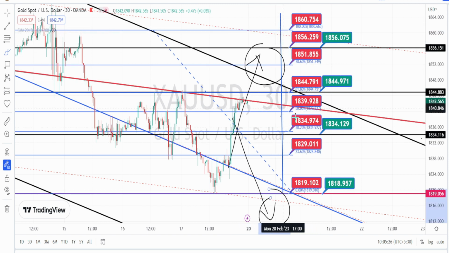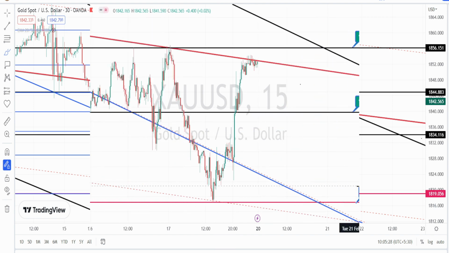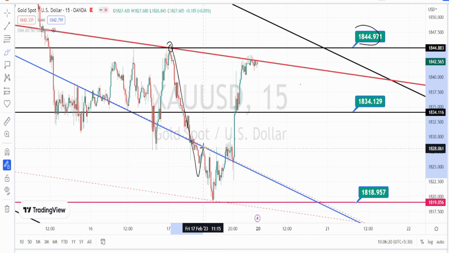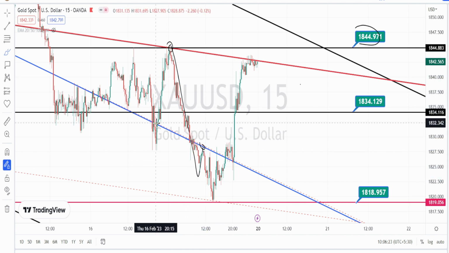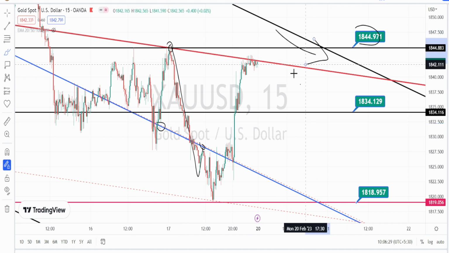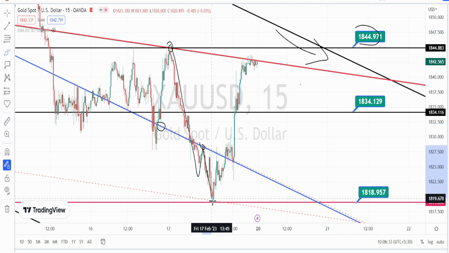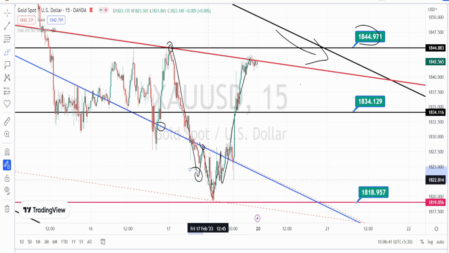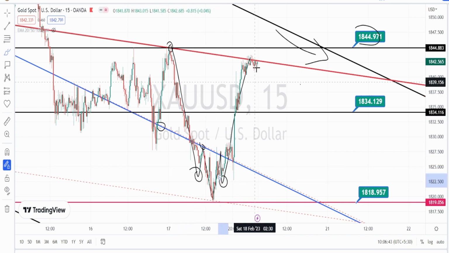Let us look at the price action in the 15 minutes time frame. When we look at the price action in the 15 minutes time frame, from the resistance level of 1844, we have noticed the price action bounce back on the bearish side retracement, again to retest this midline of this bearish channel pattern support line, then bounce back on the bearish side, and again it retested and bounced back on the bullish side retracement, which means that it formed a pattern similar to an inverse head and shoulders, and it has also completed its 100% retracement.